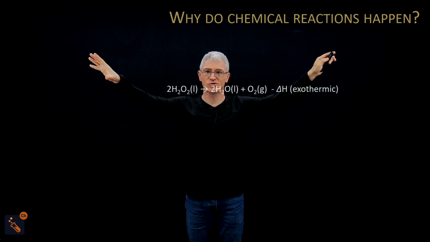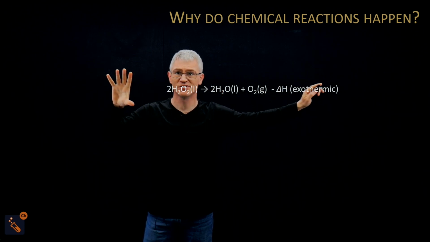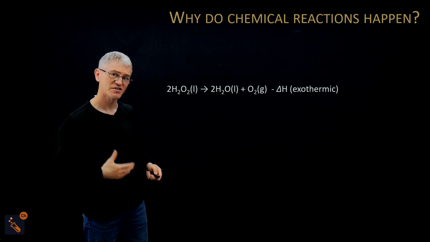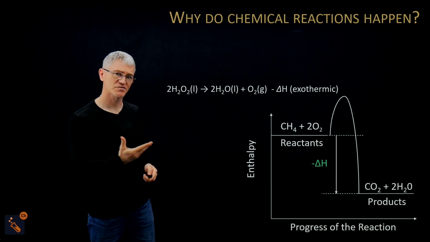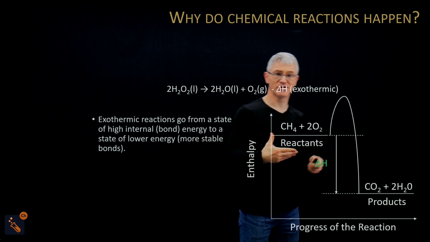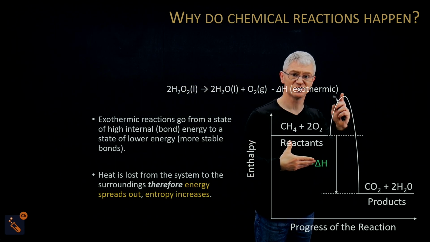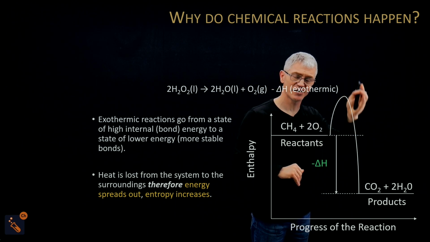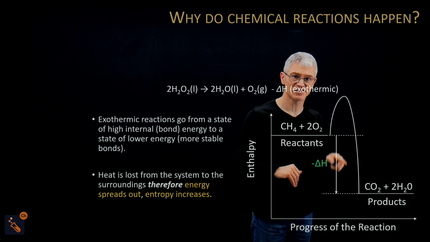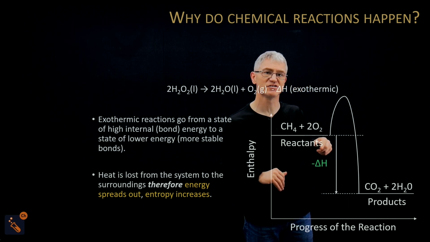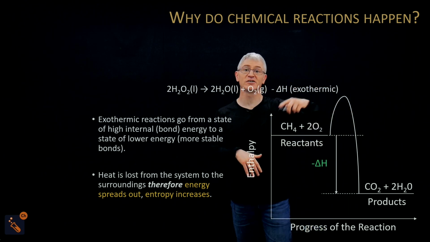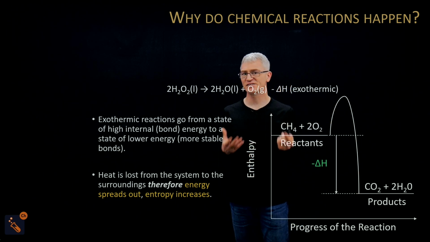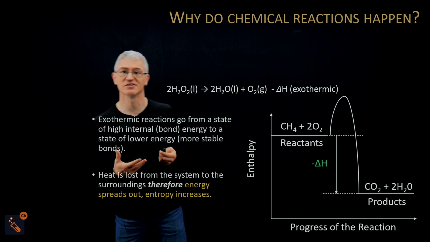So why do chemical reactions happen? Chemical reactions happen because there's enough energy to make them happen. But there's two things that it really depends on, okay? Exothermic reactions have activation energy here. The activation energy has to be put in to make it happen, and then you lose energy, and this energy in the reaction then gets given out to the surroundings, which then supplies activation energy for another one to happen.